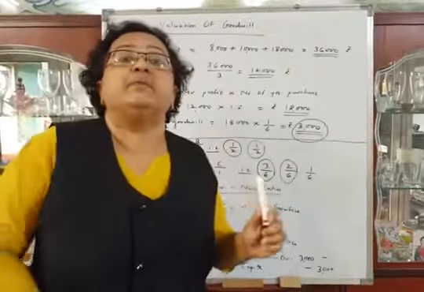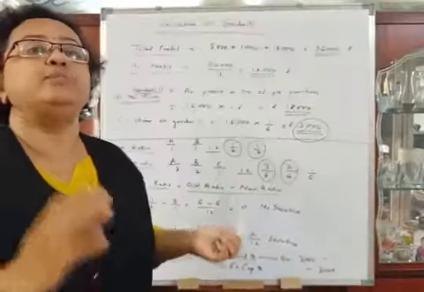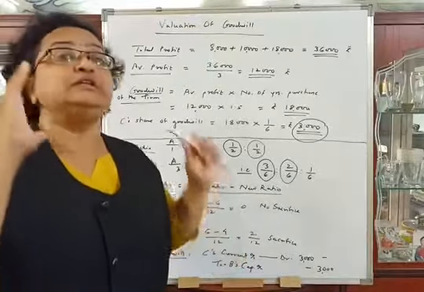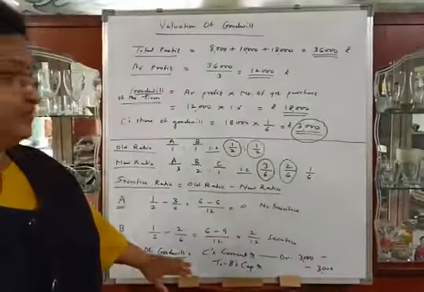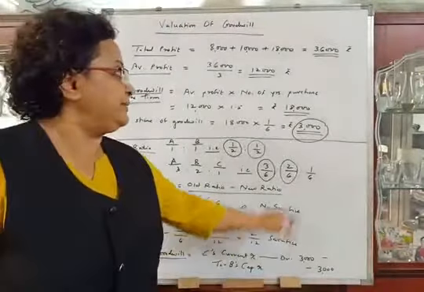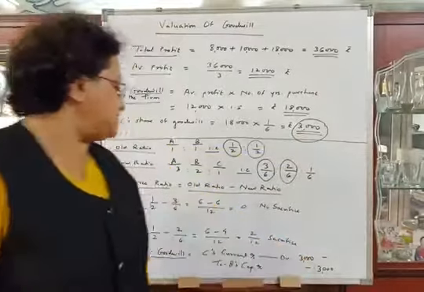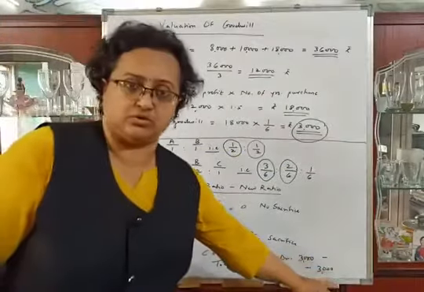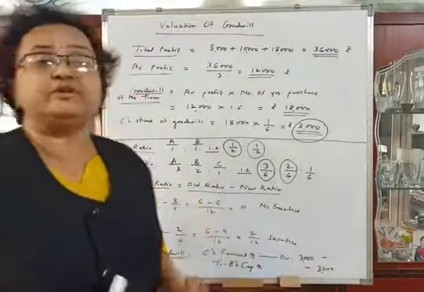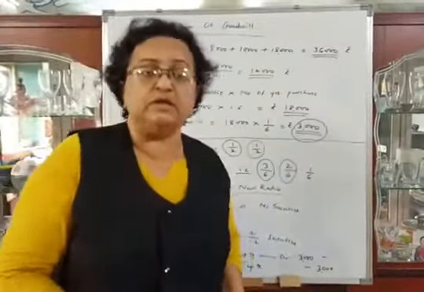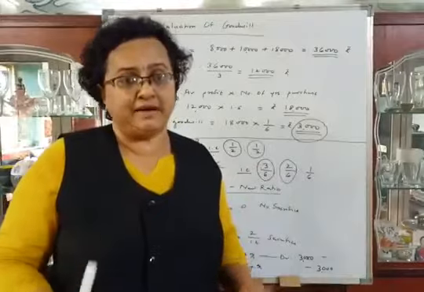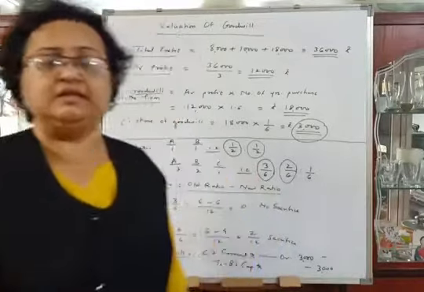As in this problem only one partner is sacrificing, the benefit of goodwill of the new partner will be for only partner B who is sacrificing. So the entry of goodwill will be C's current account debit, C's share of goodwill 3,000, to B's capital account 3,000. The goodwill will not be distributed between A and B. It will be credited to B's capital account only, because only partner B is sacrificing in this problem.